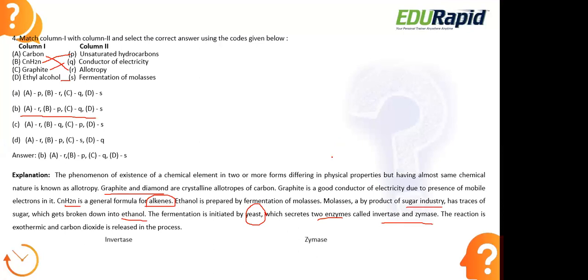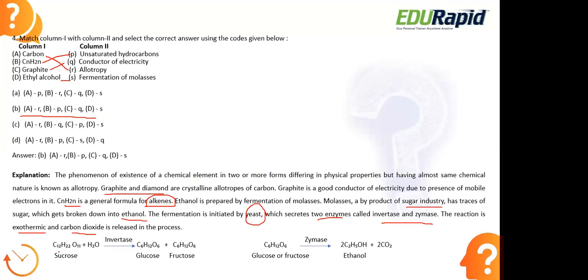It is a completely exothermic reaction. The fermentation process is exothermic, that is, it will also liberate heat energy to the surroundings. Along with that, it also liberates carbon dioxide gas. So when there is a release of carbon dioxide, we can say that a fermentation process would have taken place, right? Now let us look at the process here.